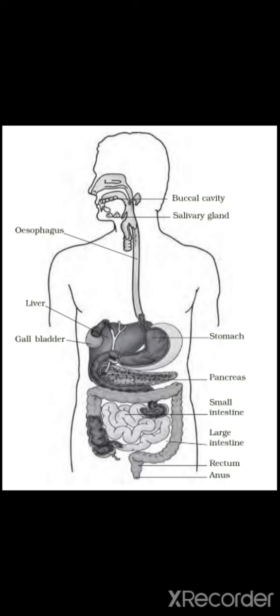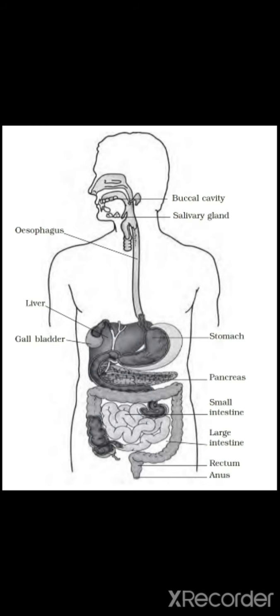Then after entering the esophagus, the food enters your stomach. The stomach is nothing but a hollow muscular bag-like structure where you have the digestive juices. You would have learnt in your lower grades that the digestive juices are produced in the stomach to break down the food into smaller substances. Okay, the digestive juice is nothing but your hydrochloric acid. And then the food reaches your intestine. The intestine is of two types, small intestine and large intestine.